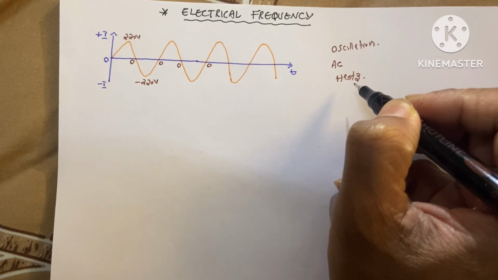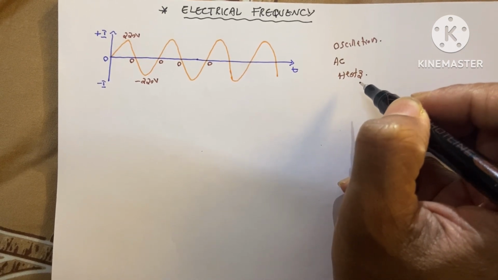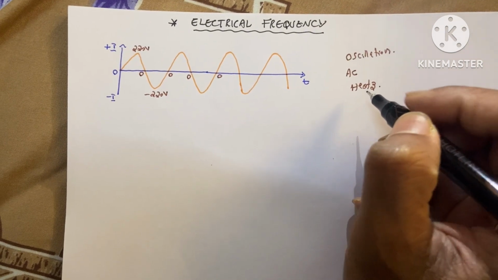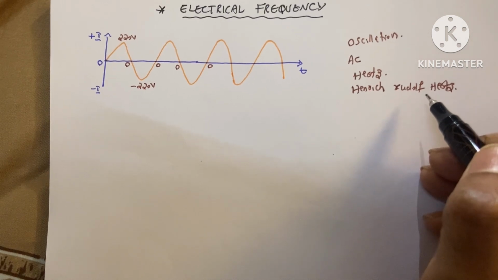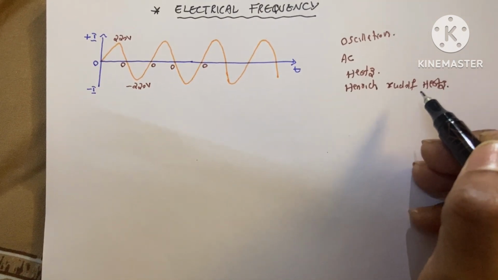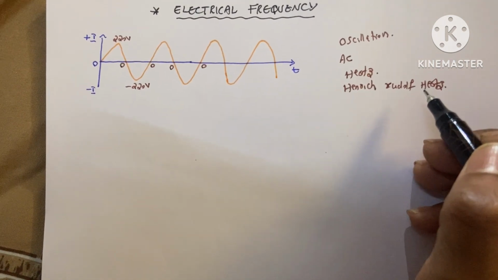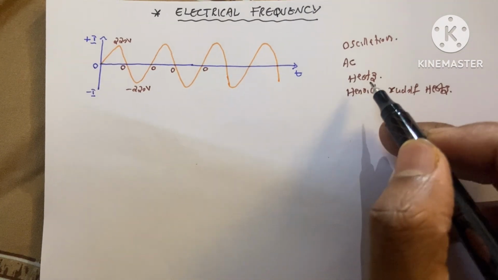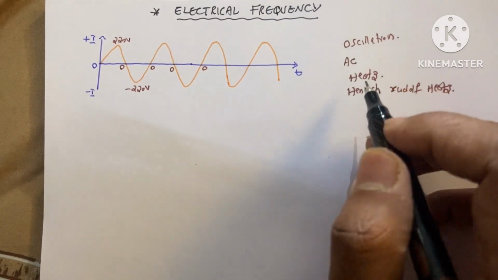Hertz name came after the scientist whose name is Heinrich Rudolf Hertz. He first gave the proof of the electromagnetic waves. That is why his name has been given to the unit of frequency.